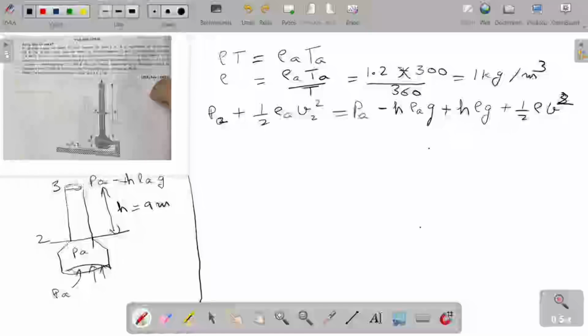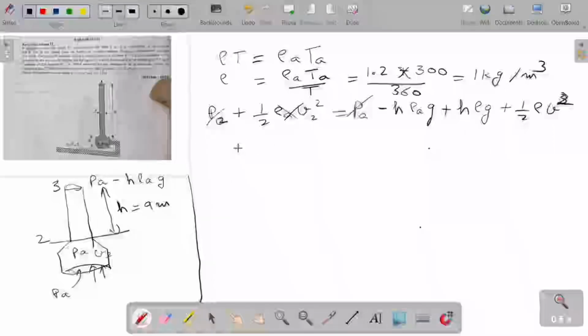the chimney. Now applying, first we find out the density of air inside it using this formula, and the density of air after heating is 1 kilogram per meter cube. Applying the Bernoulli theorem at dotted line 2, Pa plus half rho A V square, Pa minus H rho A G, which is the pressure at this point, plus H rho G plus half rho V square. So Pa will be cancelled out and since this velocity is negligible at V2 because this has a more area of cross section, so this will also be neglected.